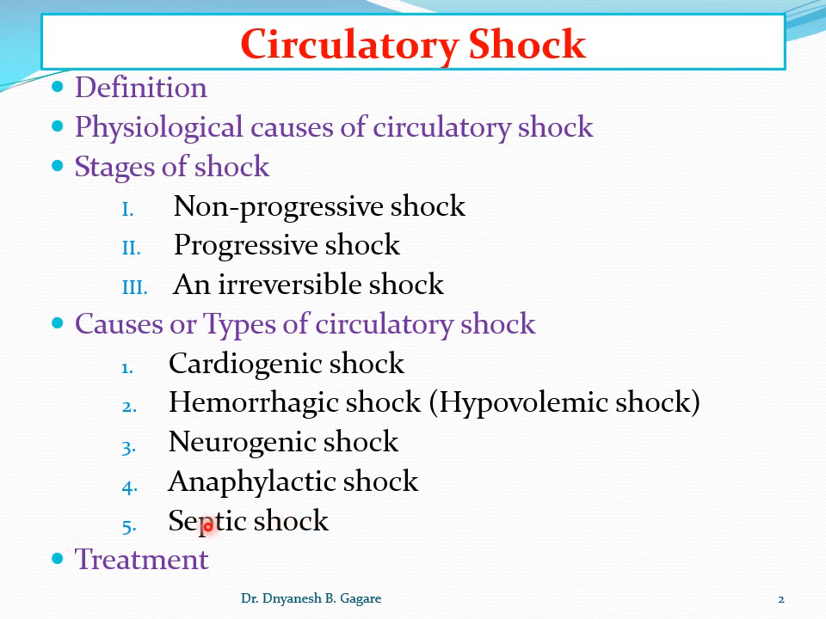So infection in the body, particularly bacterial infection, leads to the condition. If you see all types of shocks, they lead to less blood supply, and the tissue gets less blood supply and suffers due to less supply of nutrients and oxygen, and it causes damage to the tissue. This condition is called circulatory shock.